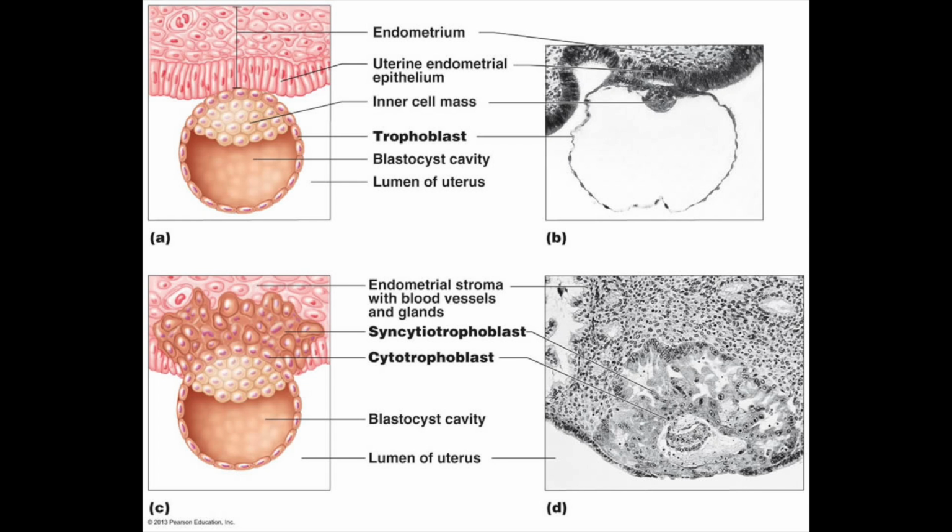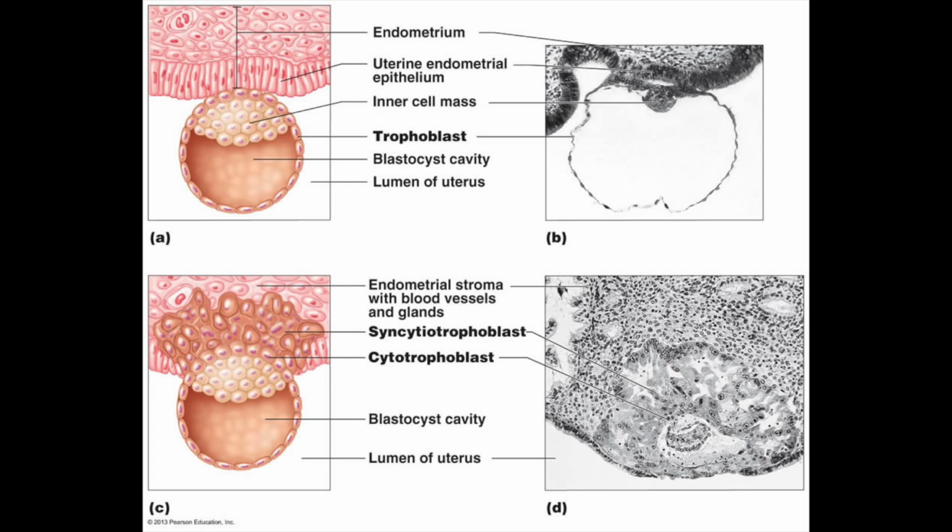The blastocyst searches for the right environment in the endometrium. Trophoblast cells are superficial to the inner cell mass. They bind to the endometrium. This is where the secretion of digestive enzymes and growth factors occurs, and they bury into the endometrium. Trophoblasts then proliferate and form two layers, the cytotrophoblasts and the syncytiotrophoblasts.